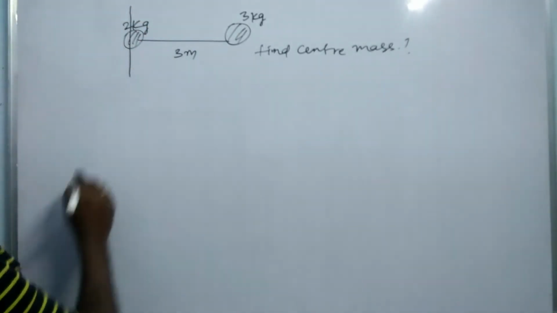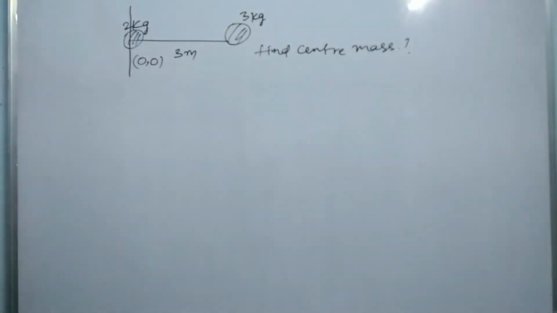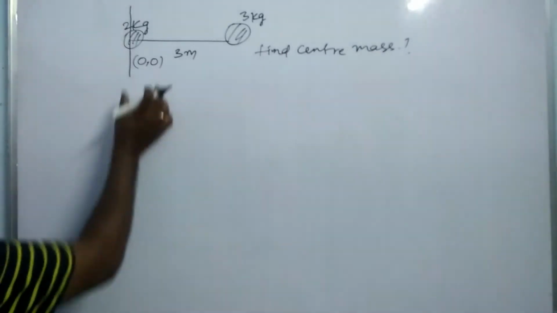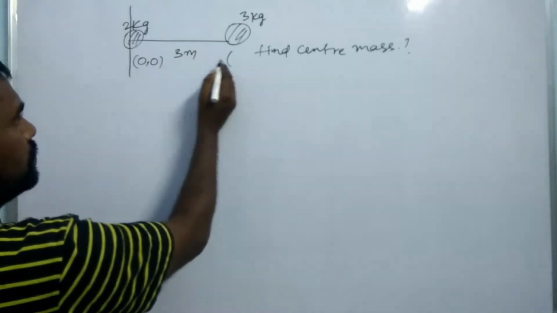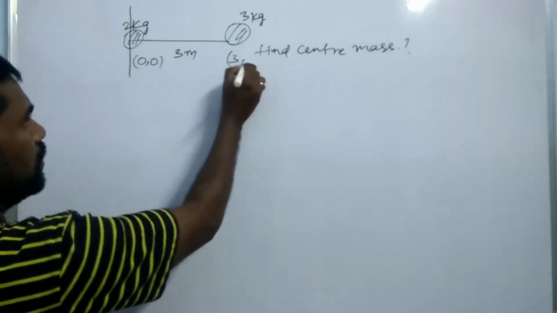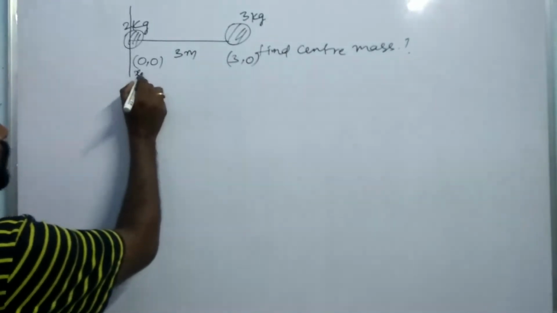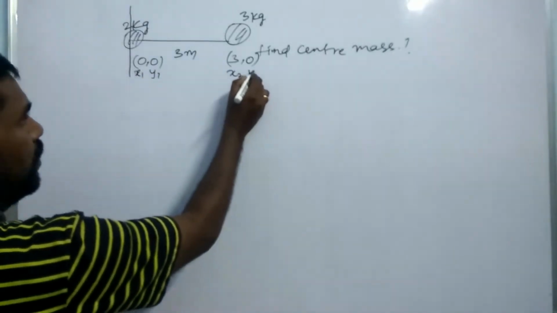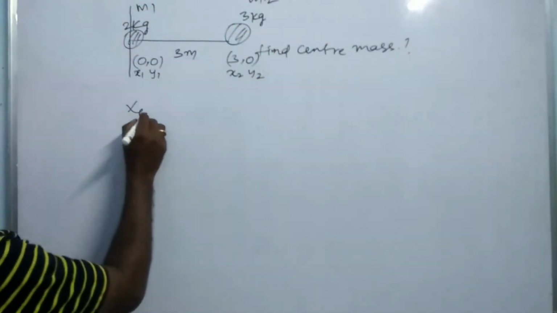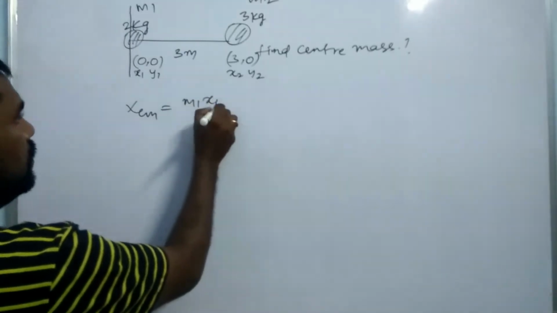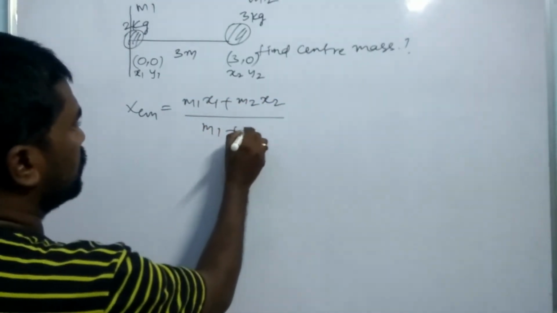At the origin, the x1, y1 coordinates are 0, 0. And here at the x position, it is 3 meters, so 3, 0. This is x1, y1, x2, y2, where the masses are m1 and m2. So let us write xcm equals (m1 x1 plus m2 x2) by (m1 plus m2).